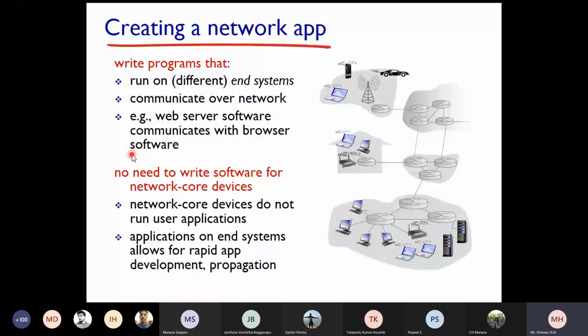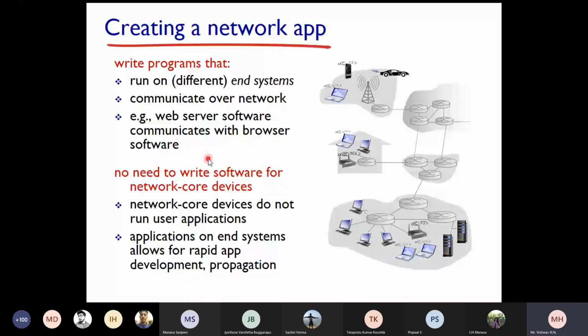So how do you do that? Write a program that runs on end systems. Yes, you need to have a program which runs on an end system, maybe the application itself. It has to communicate over the network. For example, web server software communicates with browser software.